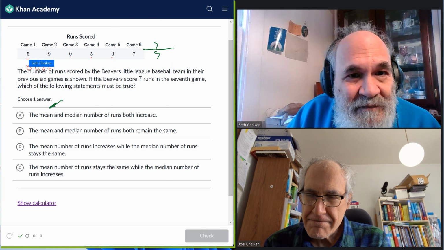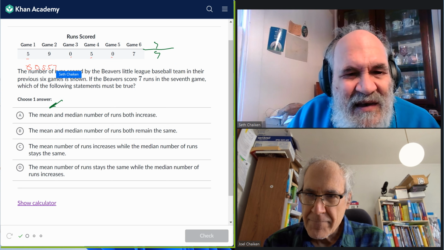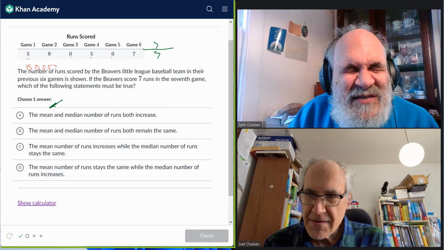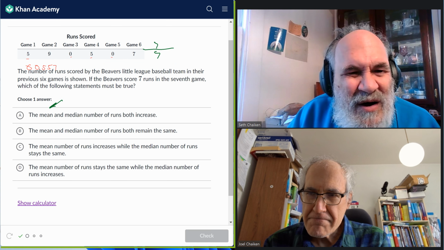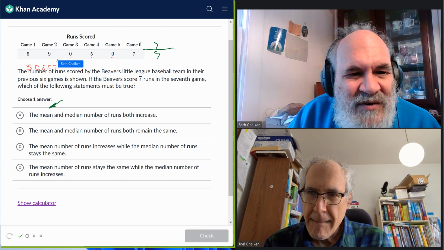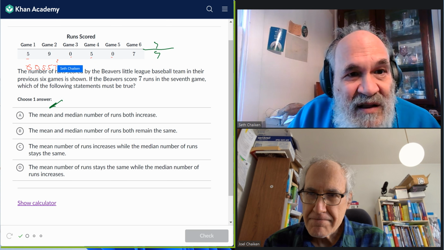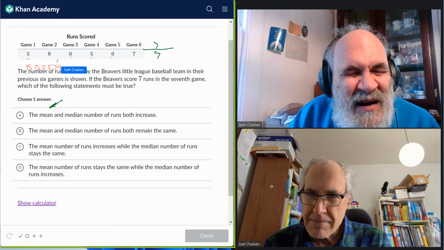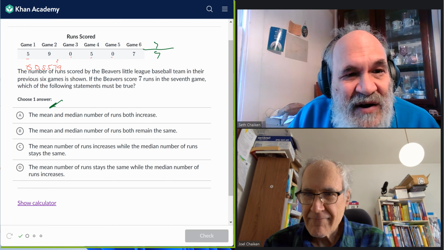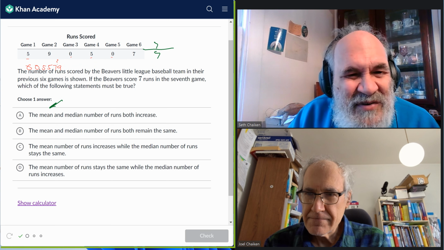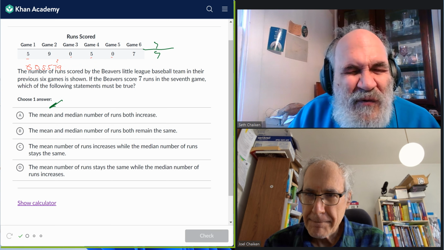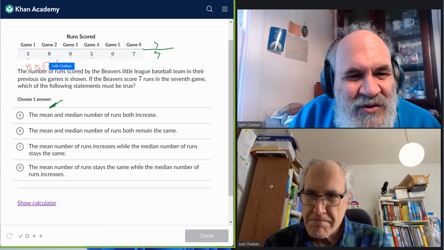We've got the 5s. There's a 7. In the second case, there's going to be a second 7. So I'll put a little question mark right here. And then there's a 9. And just to make sure that I plotted this correctly, I will verify. Yes, there are 6 numbers here. And so before the 7th number is put in, the middle 2 numbers are 5, and therefore